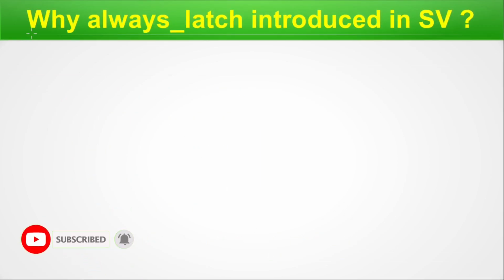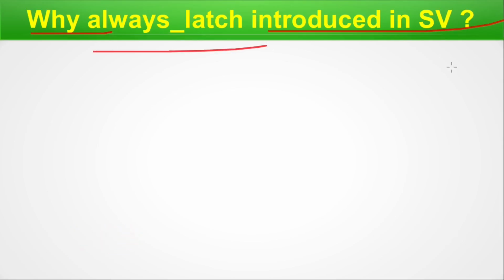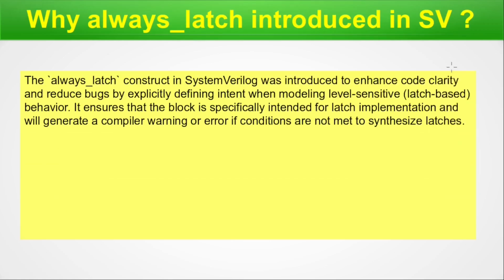Now in this slide we will talk about why always latch is introduced in SystemVerilog. Here goes our explanation in this box. The always latch construct in SystemVerilog, that is SV, was introduced to enhance code clarity and reduce bugs by explicitly defining intent when modeling level sensitive, that is latch based, behavior.